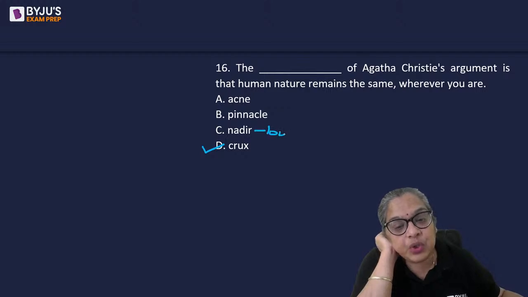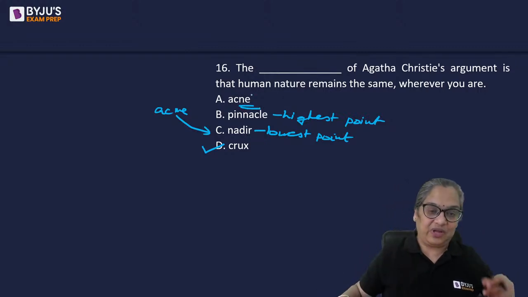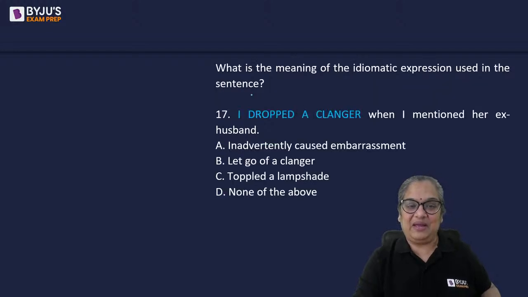Nadir means lowest point. Pinnacle means highest point. Acme means highest point. Acne means your pimples, the freckles that you have on your face. It's a kind of, okay.